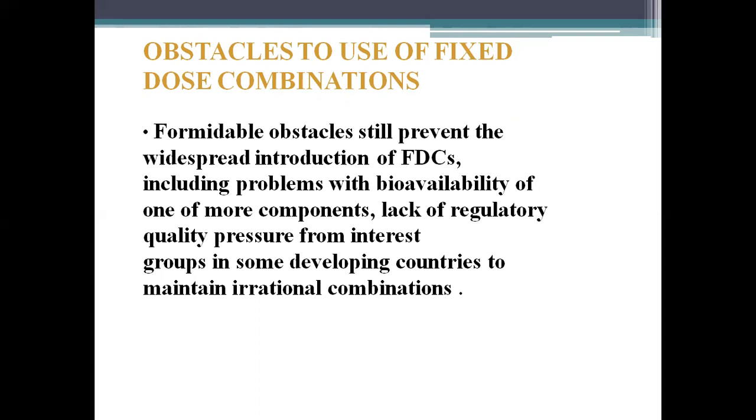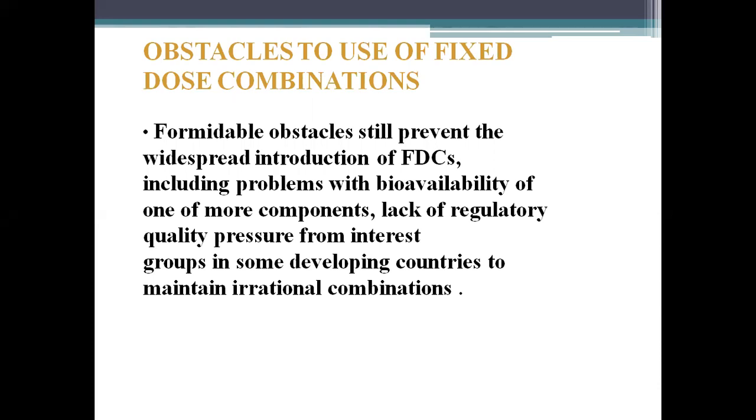So fixed drug combination is a combination of two or more drugs in a fixed dose ratio in a single formulation.